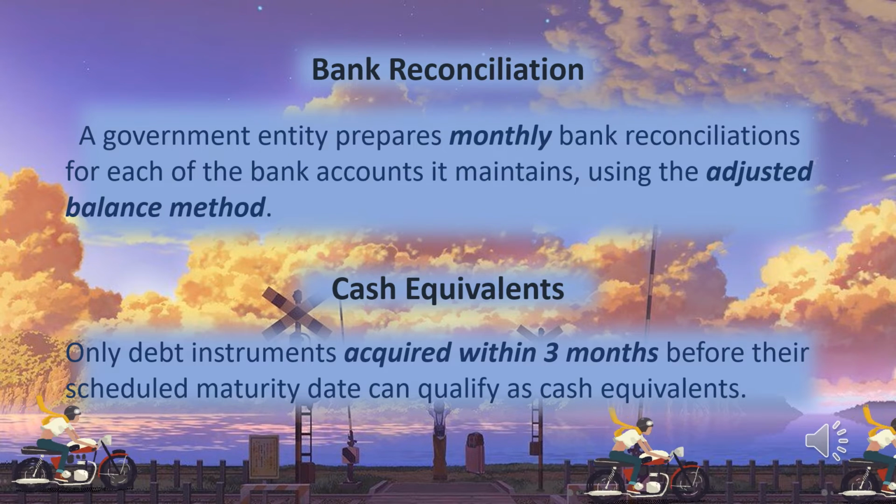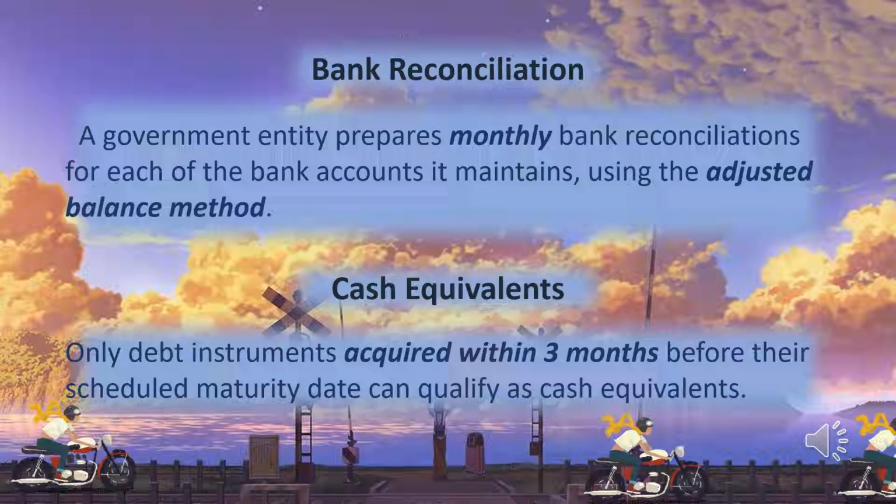Next is cash equivalents. So cash equivalents are short-term, highly liquid investments that are readily convertible to known amounts of cash and which are subject to insignificant risks of change in value. So only debt instruments acquired within 3 months before their scheduled maturity can qualify as cash equivalents.